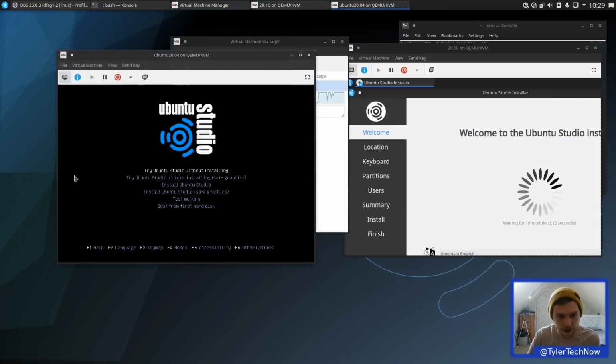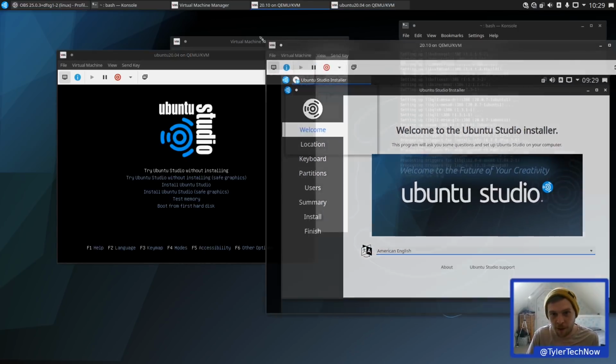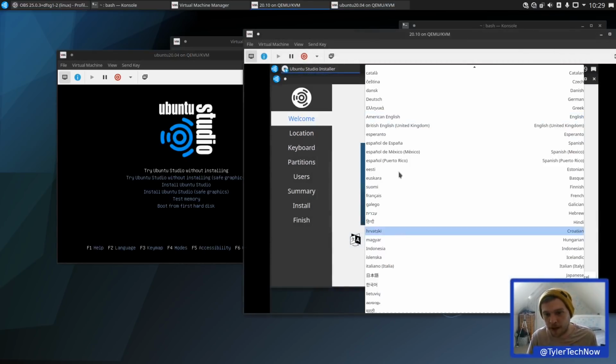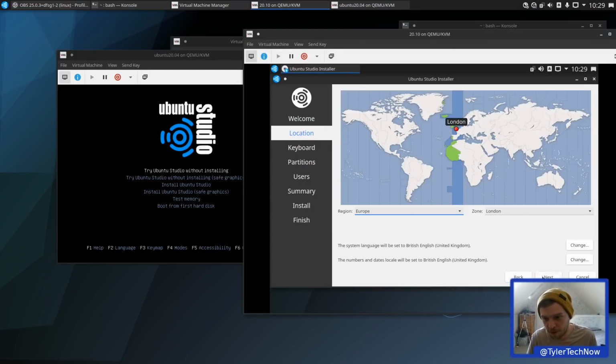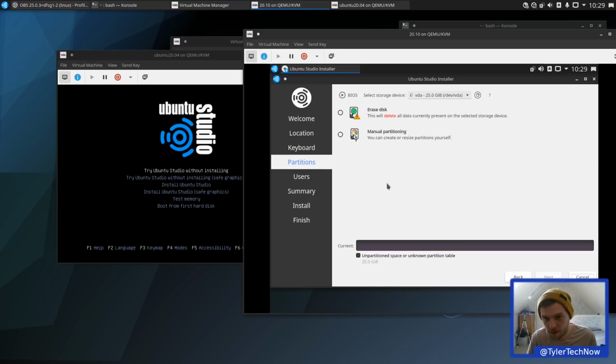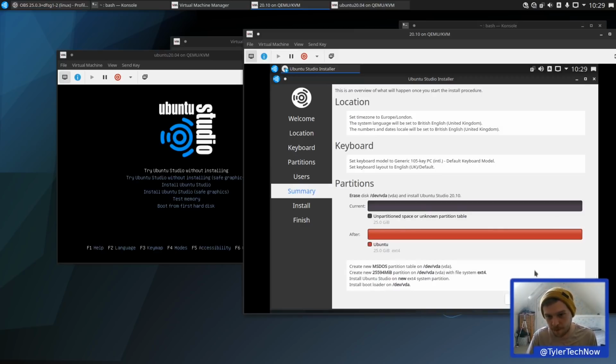Oh, that was a funny old lag. Right, let's get this installer going, and then I'm just going to leave this to install while we have a general look around, and then we can compare the applications. So I'm just going to zoom through this because we've already seen it. Let's call this one VM1 and call the other one VM2. Log in automatically. Done.